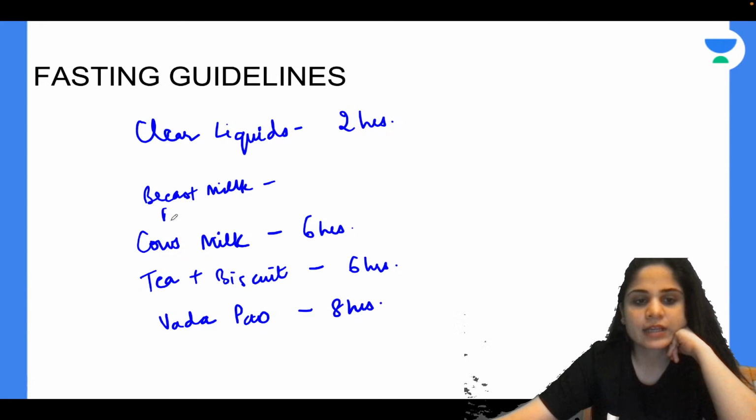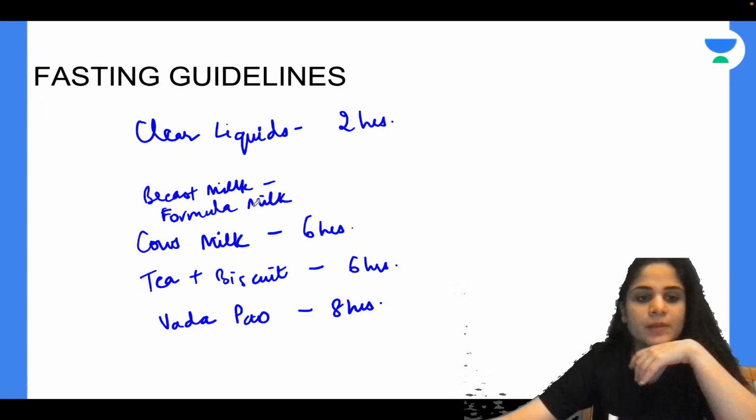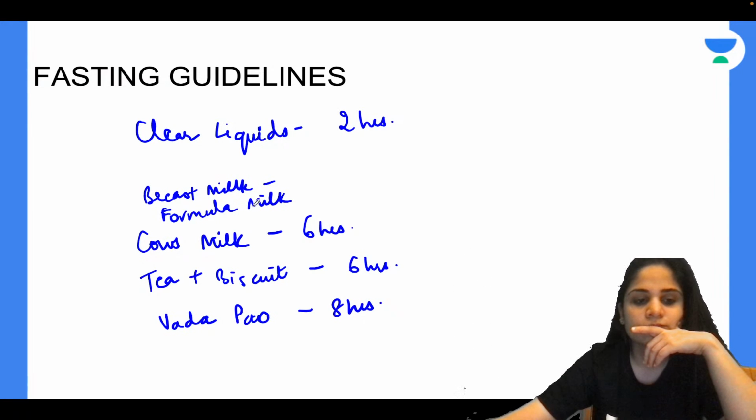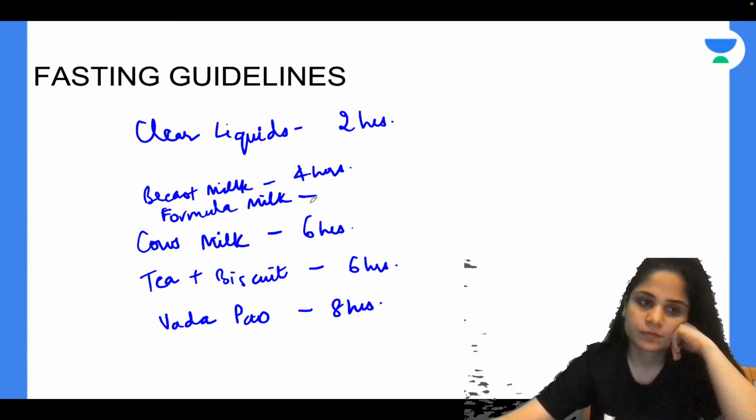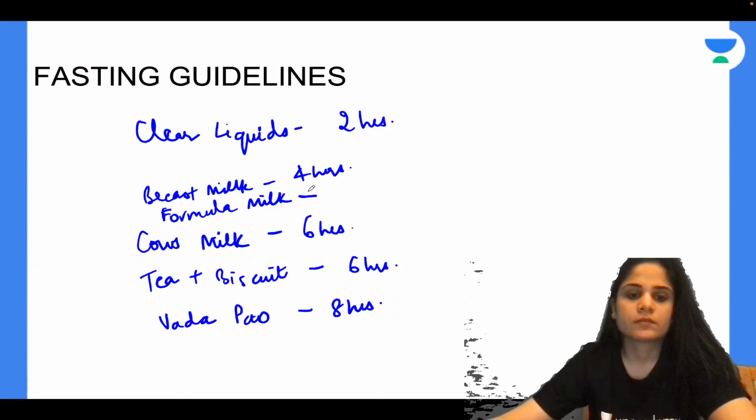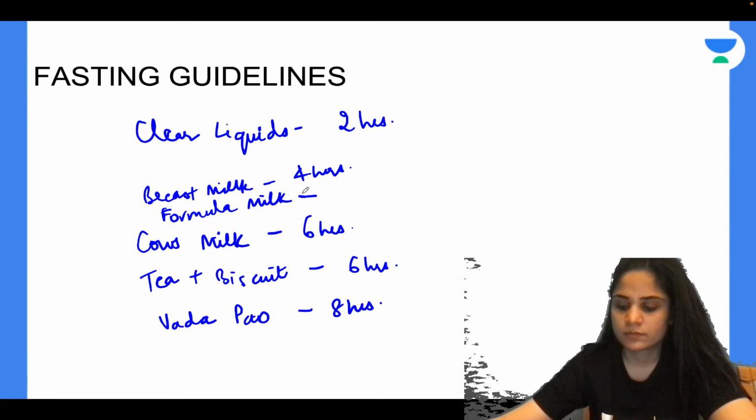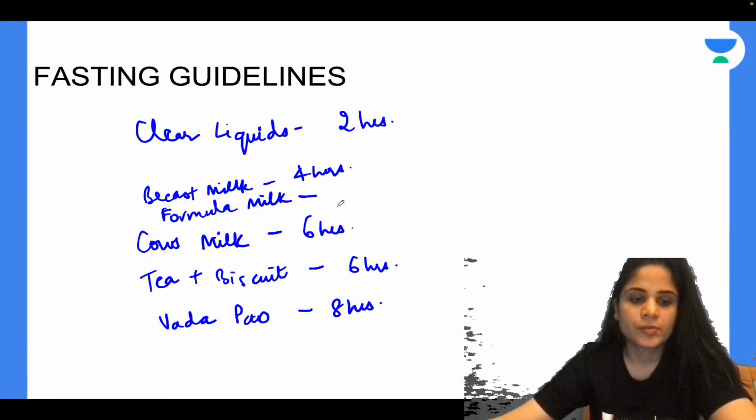How many hours prior to surgery can I give breast milk? 4 hours. Formula milk can be given how many hours prior to surgery? Formula milk, not 4 hours. Wrong. Yes, very good. Formula milk can be given 6 hours prior.